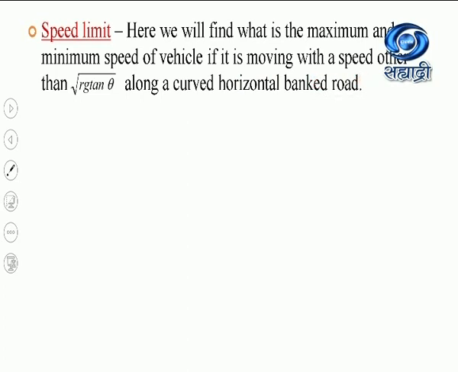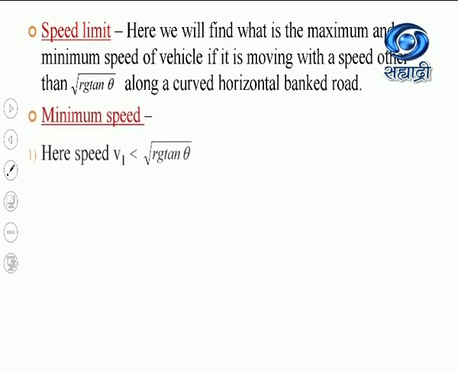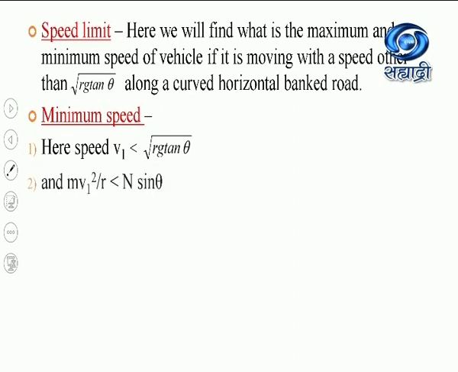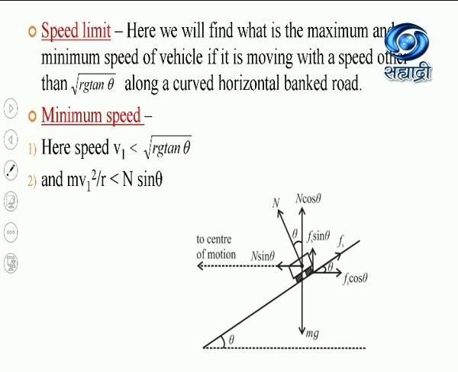Again, consider the vehicle is moving with a speed V1 which is less than square root of Rg tan theta, or mv1 square by r, which is the centripetal force, is less than this n sin theta, because this n sin theta was providing the necessary centripetal force. Now it is moving with minimum speed, means what? This centripetal force will become less than n sin theta. Now again, for explaining, consider this figure.